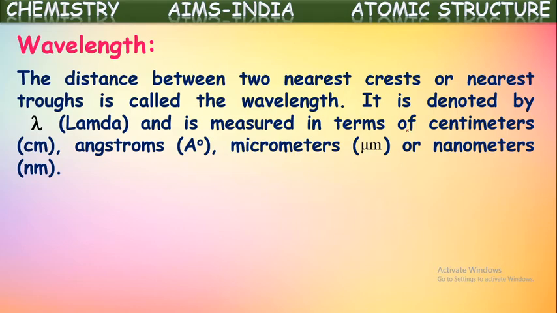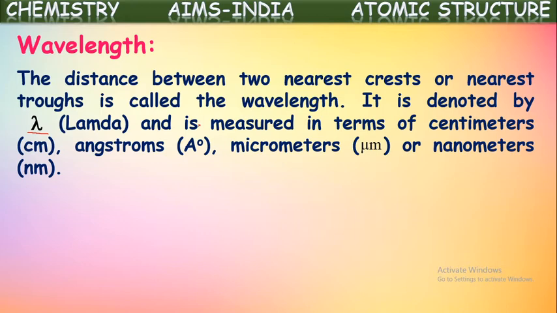It is denoted with the symbol lambda. This symbol is pronounced as lambda and is measured in centimeters, millimeters, angstroms, micrometers, nanometers. These all are the units of wavelength. Why? Because we are telling this is a distance.